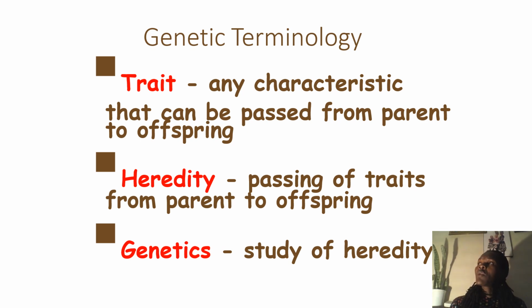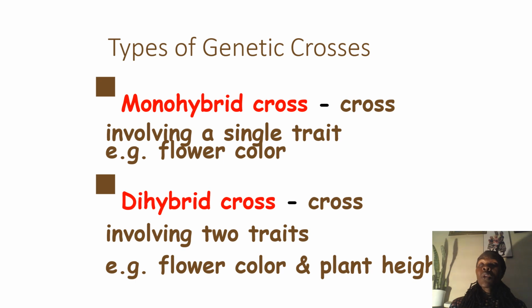It will involve the 3 laws of Mendel, but then the basic idea here is we are passing traits from the parent to the offspring, and then genetics is the general study of heredity. We are going to have several crosses to understand much of the laws. The monohybrid cross involves 1 trait, e.g. it can be flower color, seed shape, flower height, maybe the color of the skin if it's a human being. Yes, so it involves only 1 trait.